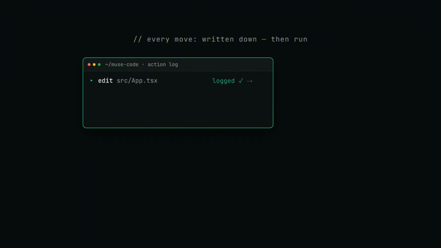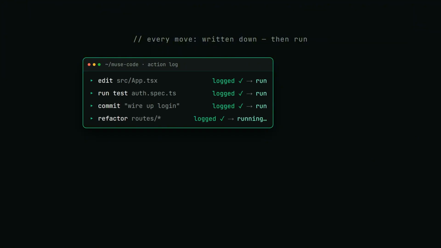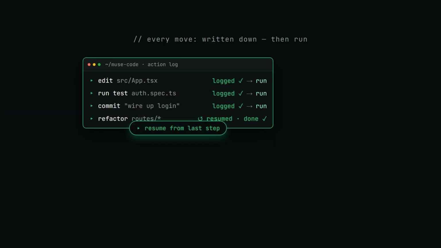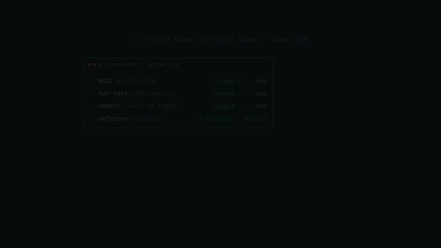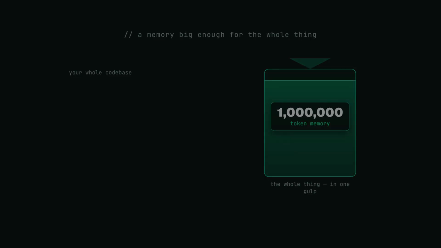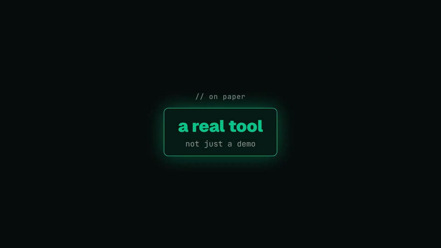And it's built to not lose your work. Every move gets written down before it runs. If the thing crashes halfway through rearranging your app, it picks up right where it left off instead of leaving you a smoking crater. Add a memory big enough to hold an entire codebase at once and, on paper, that's a real tool, not just a demo.